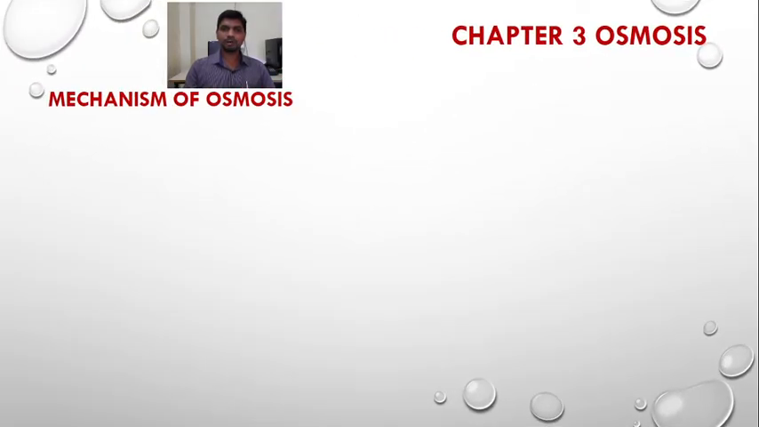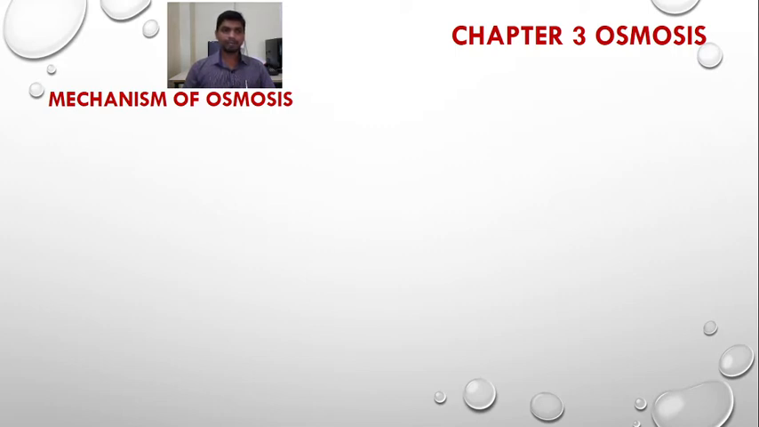Then the mechanism of osmosis. As you know, in osmosis, when two solutions of different concentration are separated by means of a semi-permeable membrane, then the diffusion of solvent or water takes place from the solution of low concentration to the solution of high concentration until a dynamic equilibrium has been attained. So to explain this, here we are going to study the mechanism of osmosis.